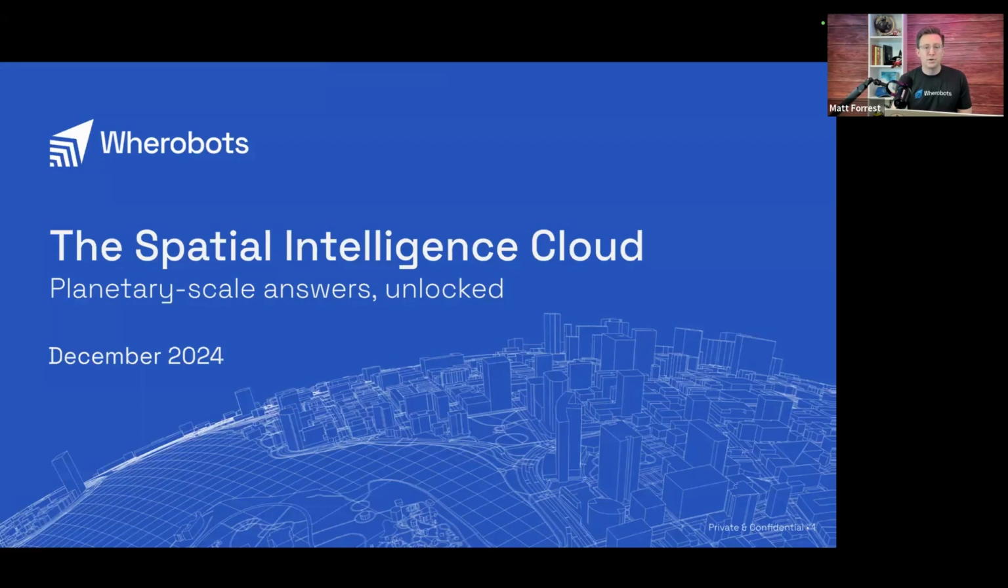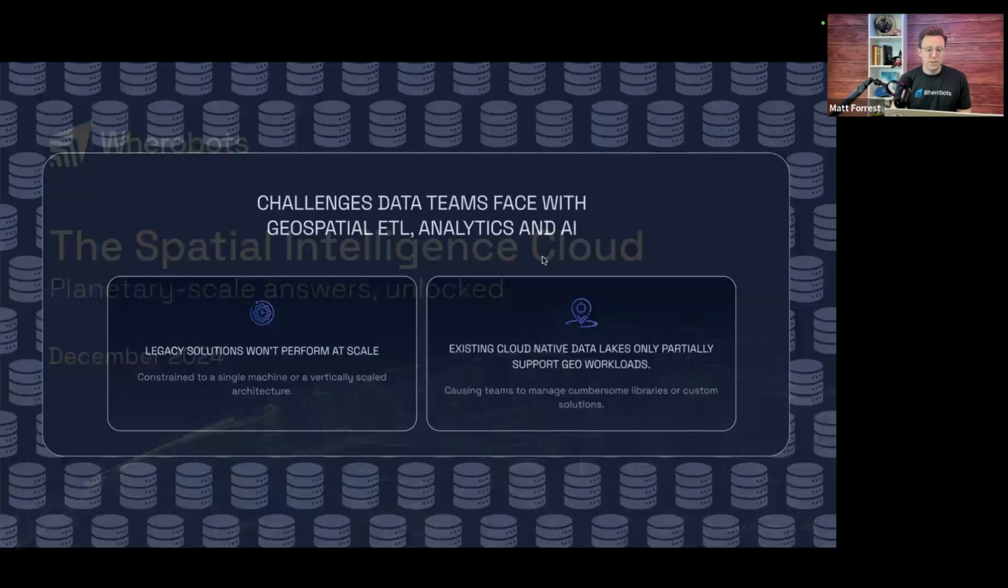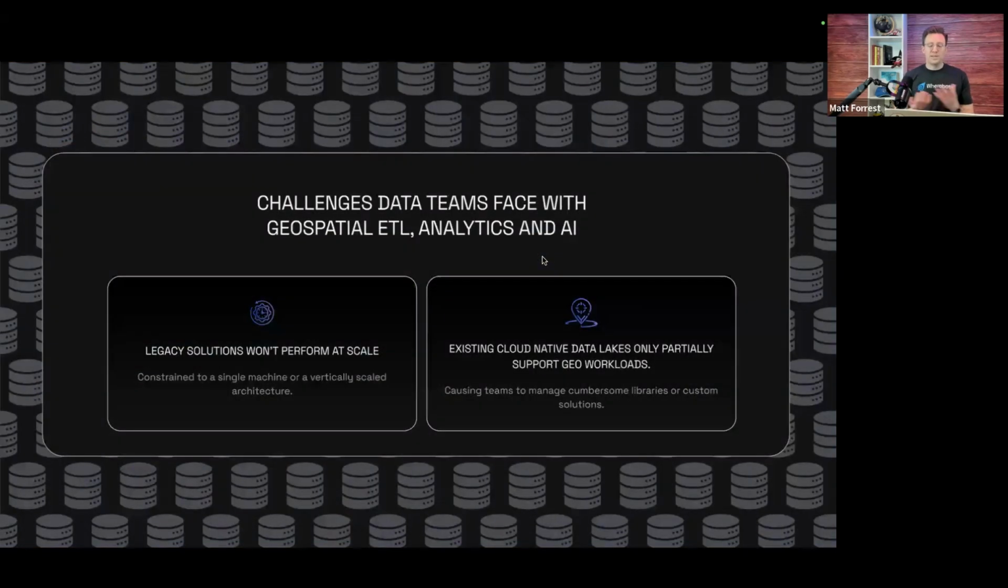So let's go ahead and get started here with the presentation. Really why Wherobots is around is that there are challenges between geospatial ETL, data pipelines, and then getting to the final phase, which is the analytics, even working with machine learning or AI. I call this middle phase something that's been very difficult over the years.